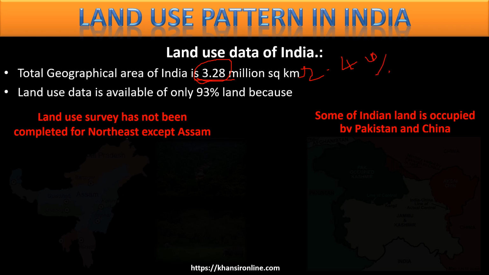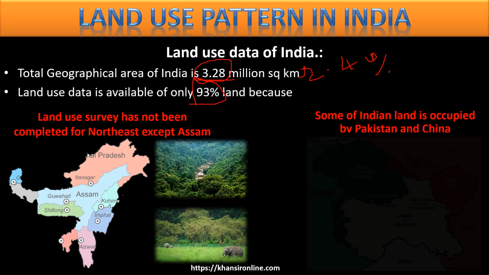But out of this 3.28 million square kilometer of land, we know what purpose this land is used for, only of 93%. मतलब हमको सिर्फ 93% land का ही land use pattern पता है. We know the land use pattern of only 93% of Indian land. What about the 7% land? Let's see why we do not know the remaining 7% land use data.